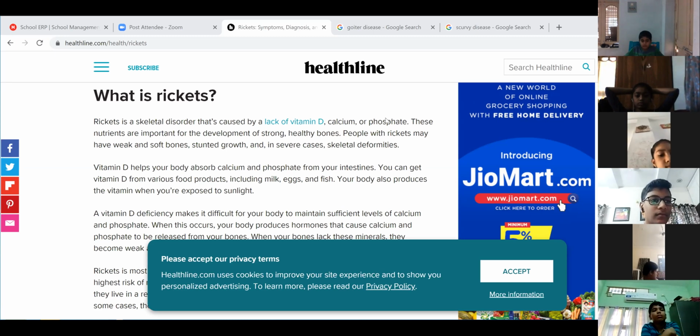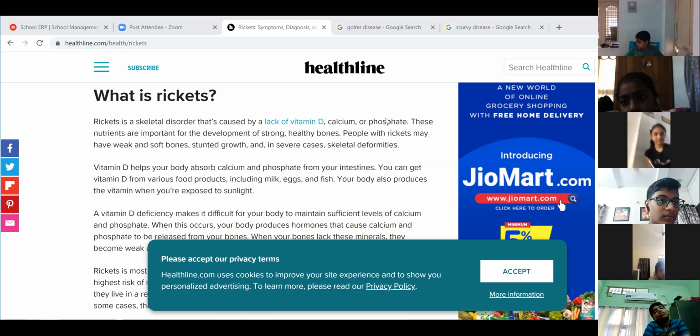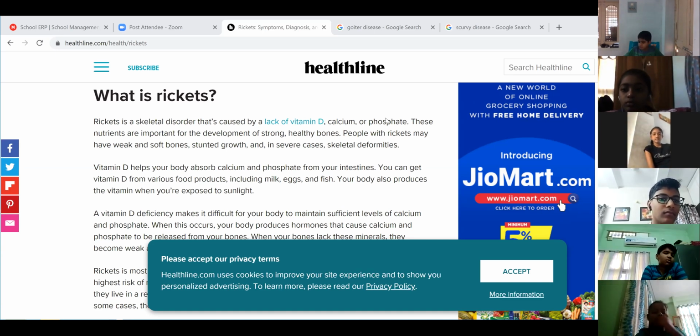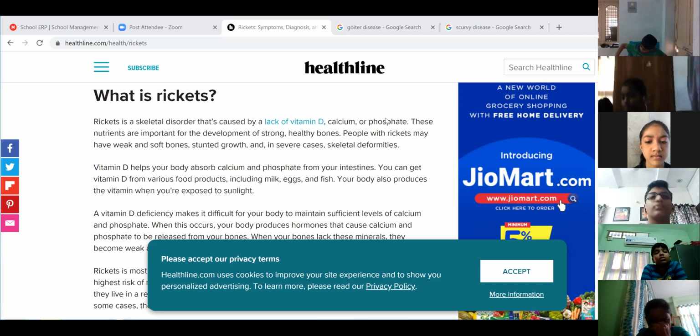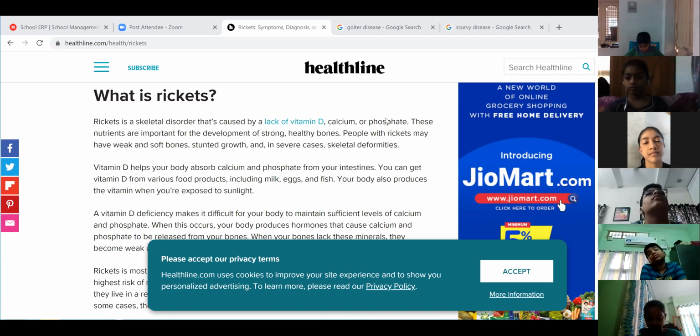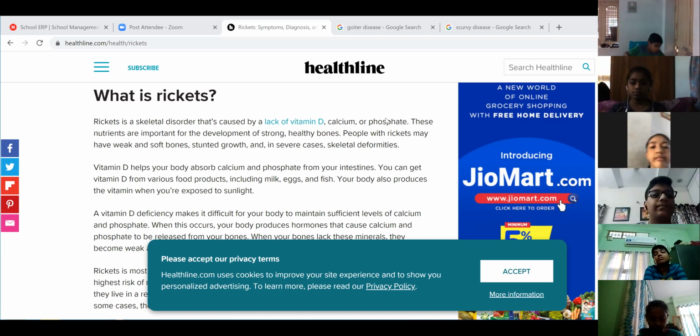So, the deficiency of this vitamin D causes rickets in children. Rickets is also because it is essential for the development of bones and teeth, even. So, here the skeletal disorder also occurs due to the lack of vitamin D, calcium, and phosphate. So, we have to take a balanced diet in order to get all the nutrients in proper amount for our body, isn't it, children? If we lack the nutrients, then we'll get all these deficiency diseases.